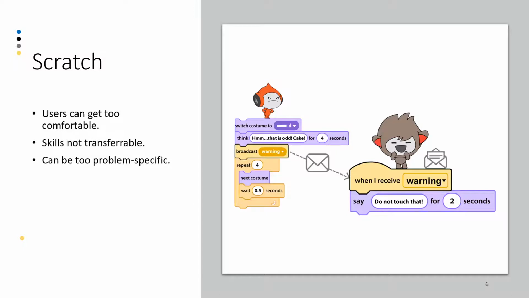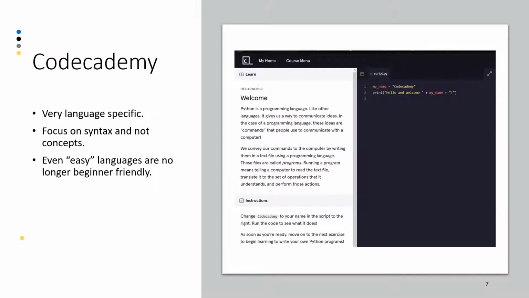On the other hand, we have Code Academy. Code Academy is more language specific than concept specific and focuses more on syntax. Add to that today's simple languages like JavaScript and Python are not really beginner friendly anymore, and you have a somewhat inefficient learning tool on your hands.